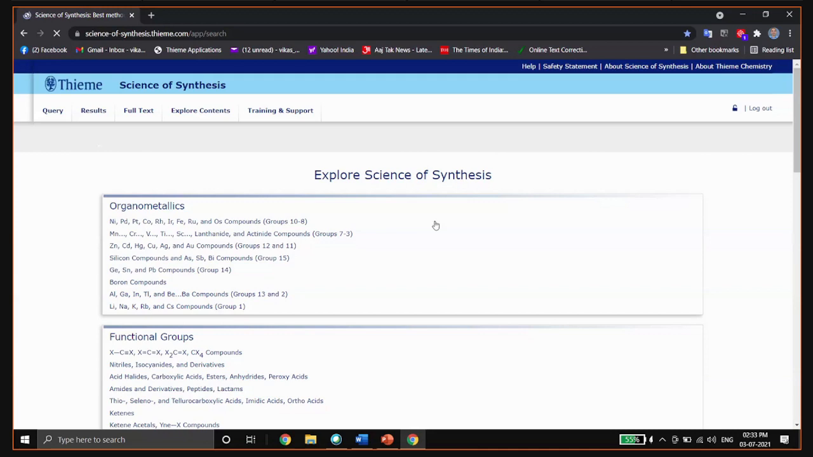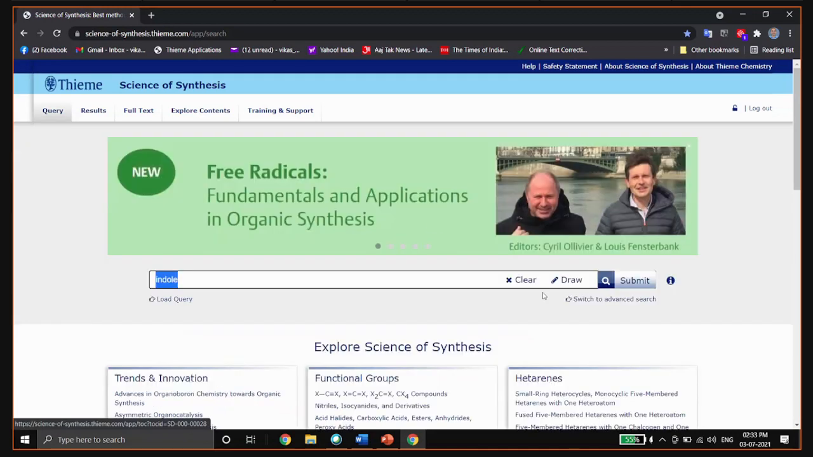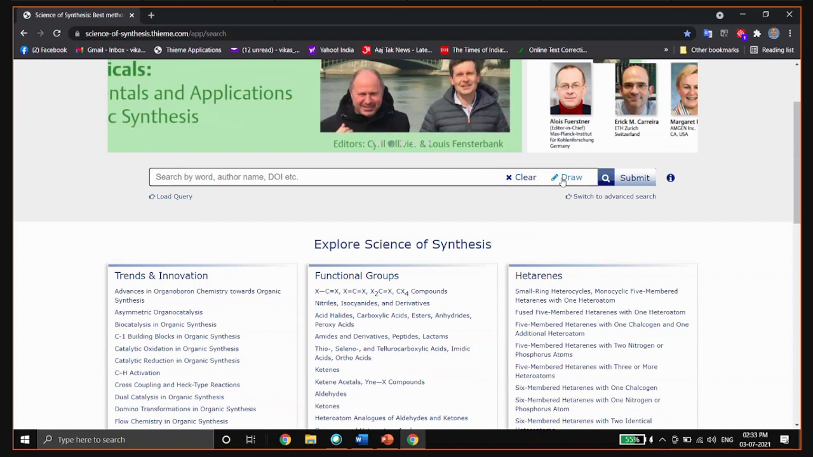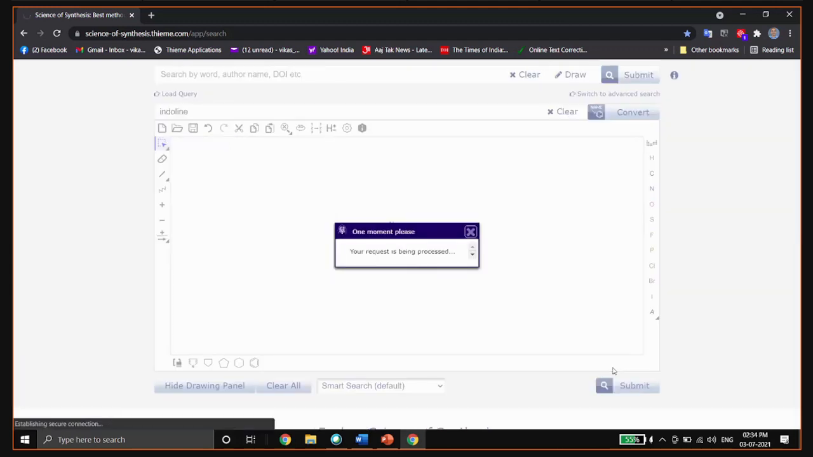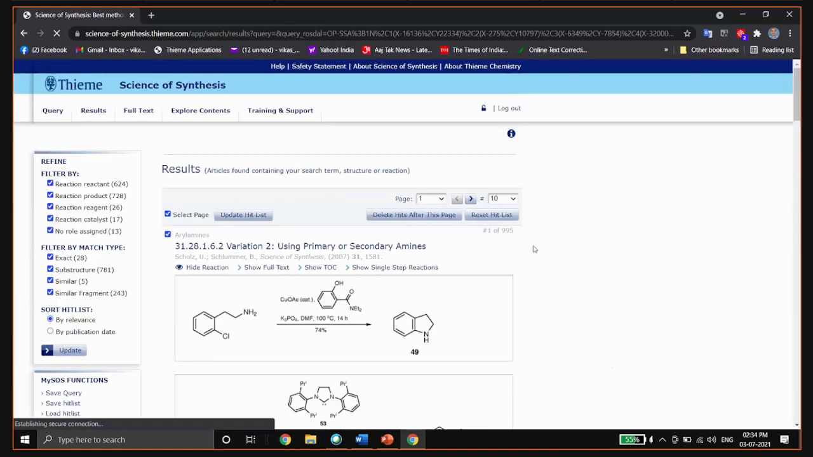Now let's do a structure search. Clear it. Press the draw button. It will open a draw window. You can either draw your molecule, or if you know your molecule name, you can just type it. Like if I'm looking for indole synthesis, type it, press convert. It will draw your molecule, or you can also draw the molecule directly and press submit. We got 995 results.